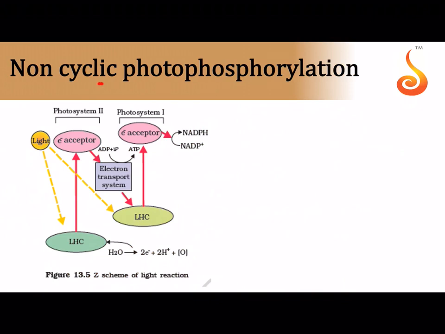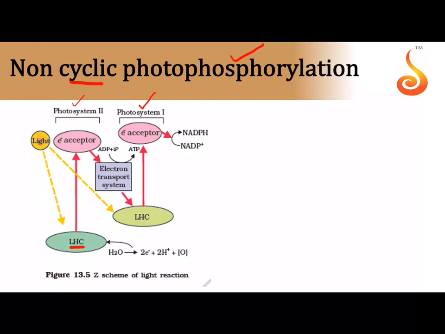So now let us go to non-cyclic photophosphorylation, the same process that we discussed. See, LHC stands for light harvesting complex. Now here they have mentioned photosystem 1 and then photosystem 2.